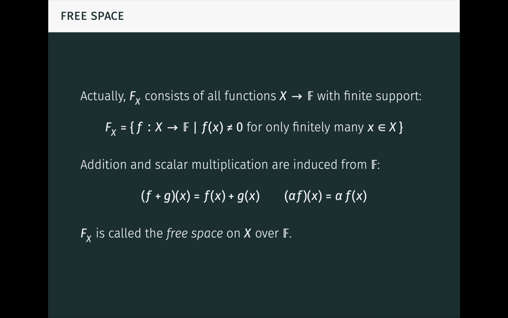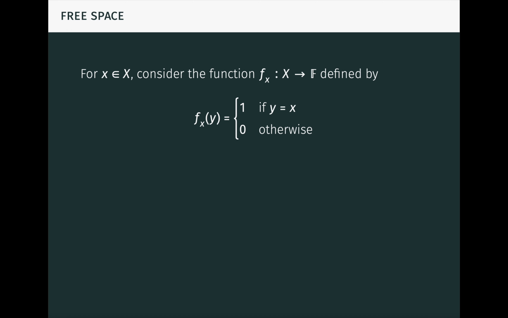What about a basis? For an element x in the set X, consider the function fx, which is 1 at x and 0 elsewhere. This function is clearly in the free space since it's non-zero at only the one element x. Moreover, it's easy to see that these functions form a basis of the free space. I encourage you to pause the video and verify this yourself.